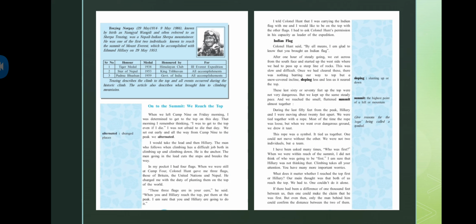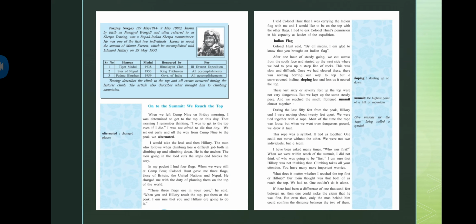When they were passing, they had to pass up a steep line, basically a sloping line. So this was slow and difficult, which made them walk slowly. Obviously if it's a slope, we cannot run or rush, right? We have to walk slowly because we have to keep our body in control so that we don't fall. So that's the kind of difficulty they had to face.